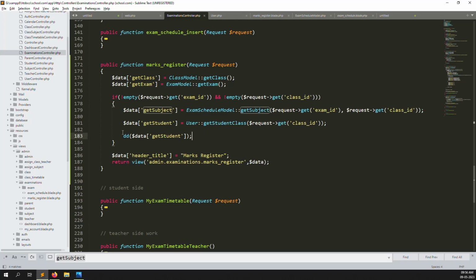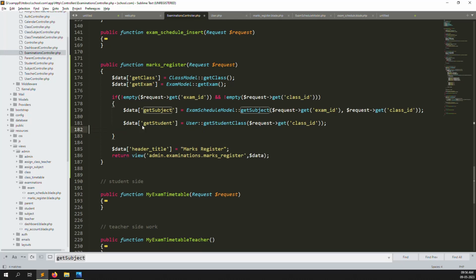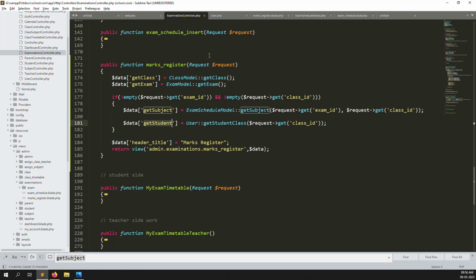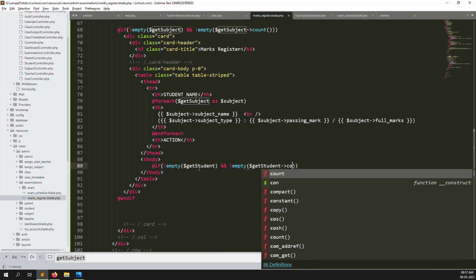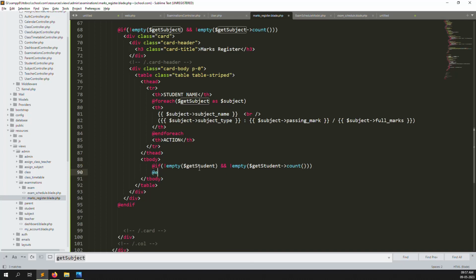Just go back again, and we can go to mark registers, and we can make a tbody here. Inside, if is not empty $get_student and is not empty $get_student_count, we can create a tr with a td inside, where we need to provide the student name.